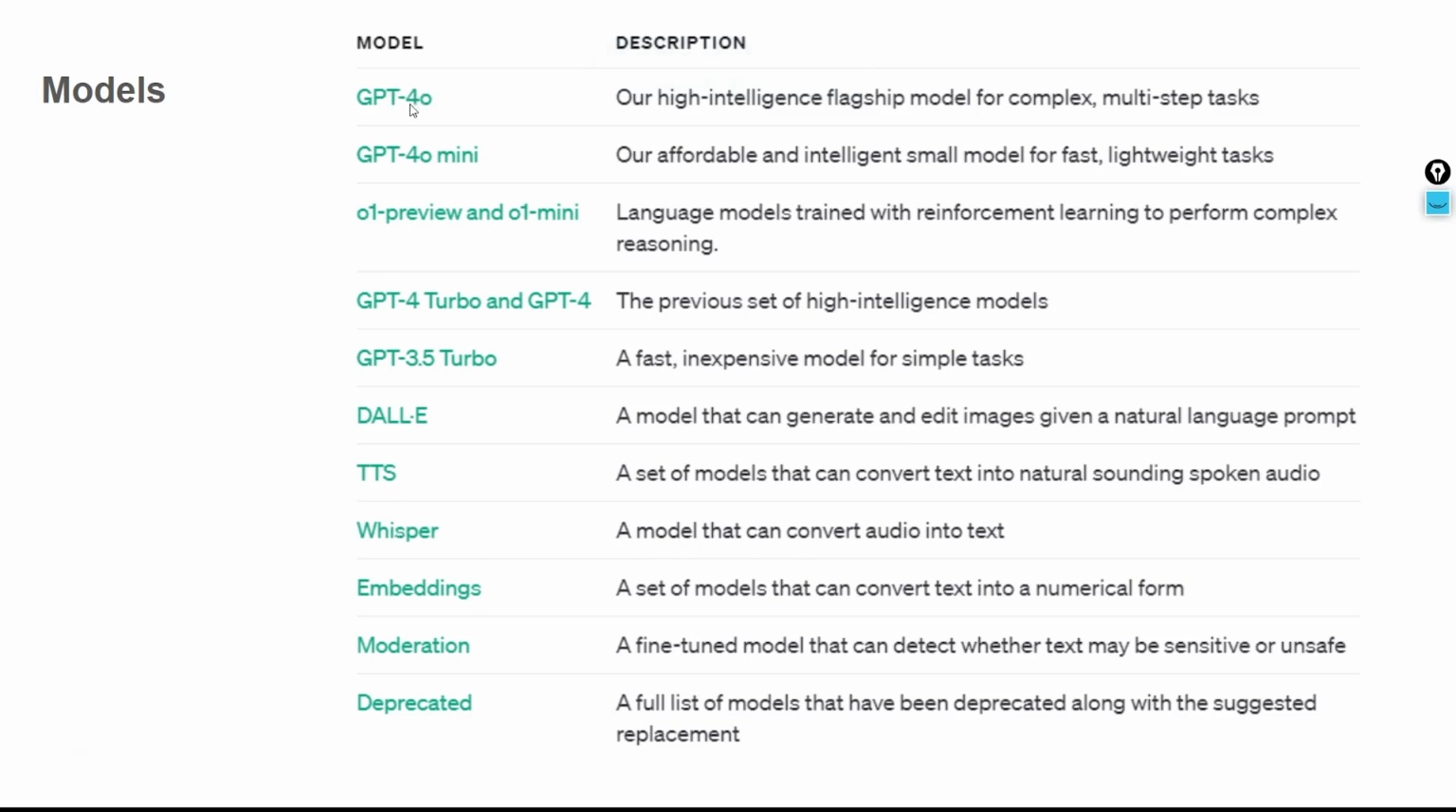And then a model like GPT-4, which comes under the GPT Plus subscription. This is basically a high-intelligence flagship model for complex, multi-step tasks. You can just go through it on the OpenAI website, and we'll understand what OpenAI is in detail in upcoming videos. But just to keep it simple, whenever I'm referring to models, this is what I'm referring to. Not only from OpenAI, it could be any models by different companies, whether it's OpenAI, Google, Meta, or any other company.